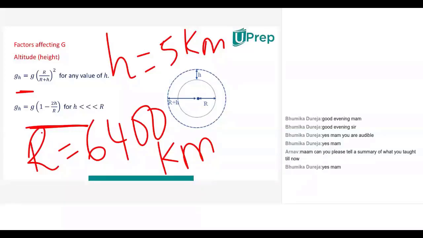As an example, if you are trying to find the value of g at a height of 5 kilometers above the surface of the earth, it is very much less when compared to the radius, and hence you can use the second expression. As a summary, as you go above the surface of the earth, the value of g keeps on decreasing. The value of g decreases as you move to greater heights above the surface of the earth.